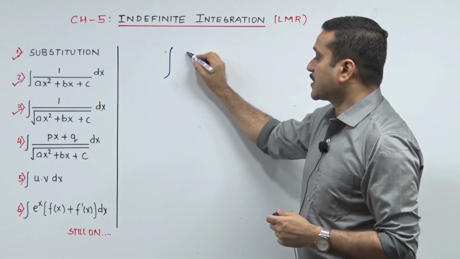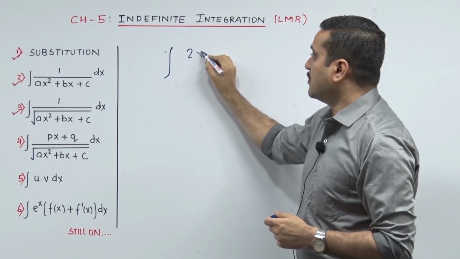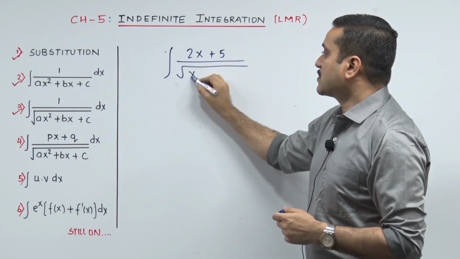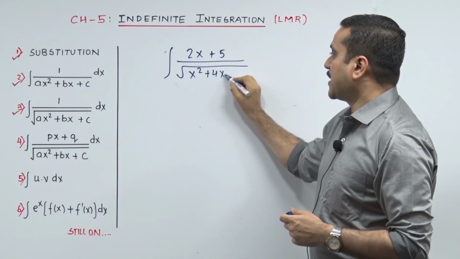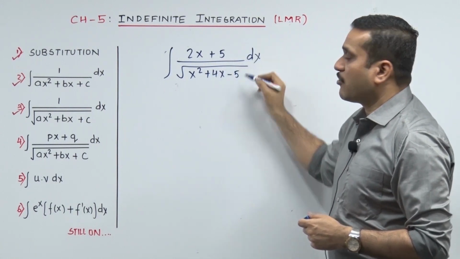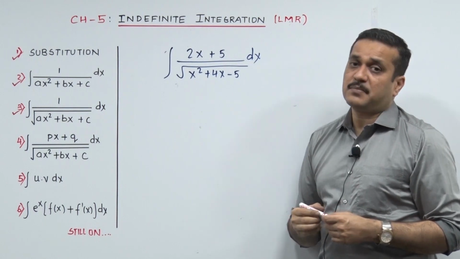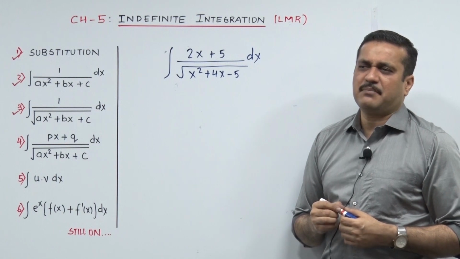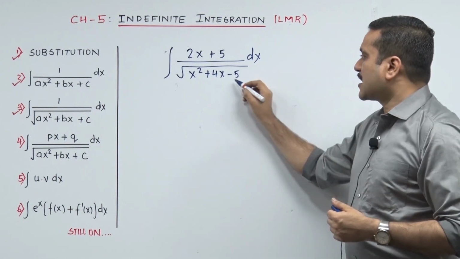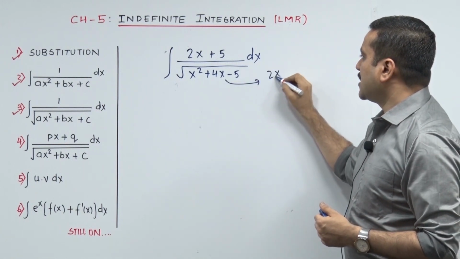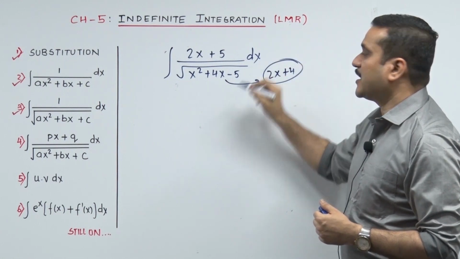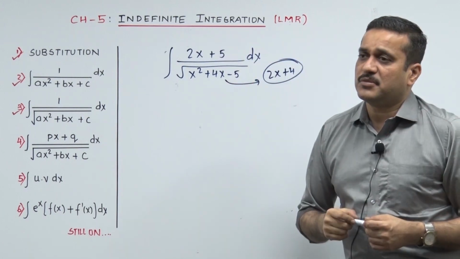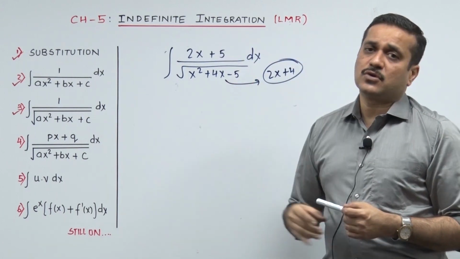Coming back, let us bring in one sum over here: integrate 2x plus 5 upon root of x square plus 4x minus 5. You might say, sir, this quadratic is your favourite example. Yes. But now coming back, I just happen to say one thing. The derivative of the inside quadratic is 2x plus 4. Try to get that in the numerator. The sum will take its own course.